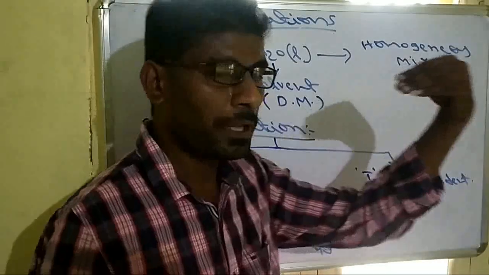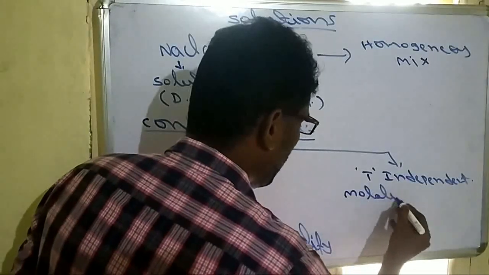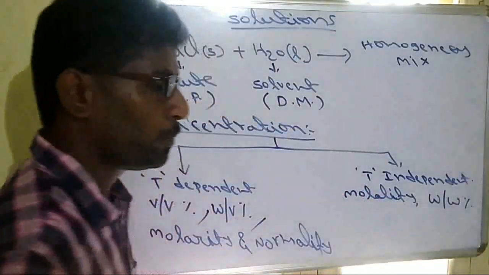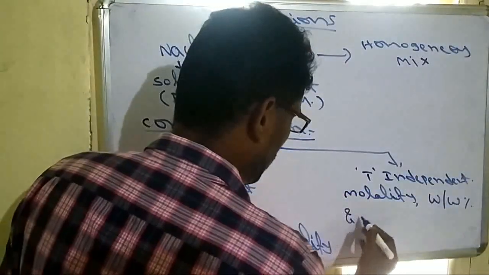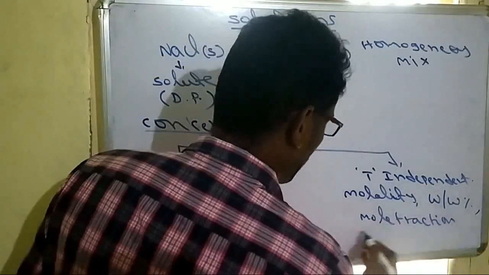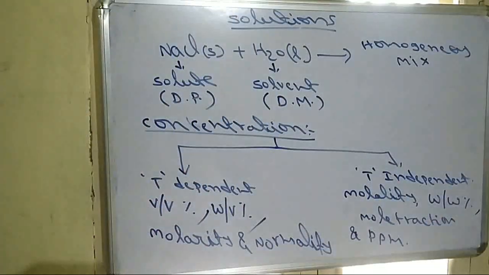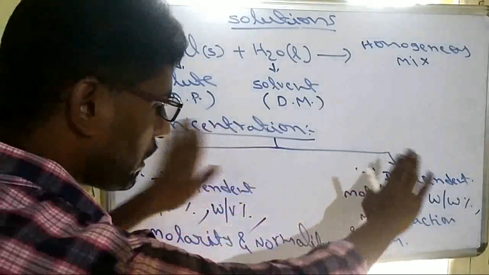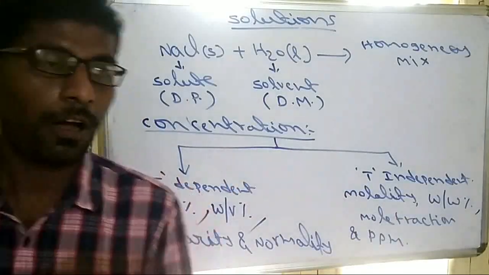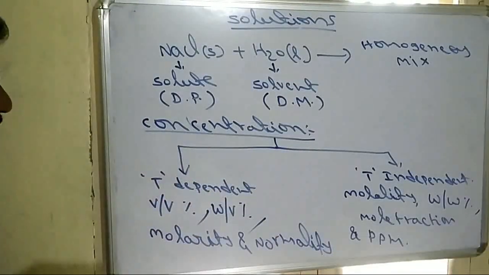And there are some temperature independent concentration terms also. Those are molality, W by W percent, that is weight by weight percent, mole fraction, and ppm. All these are temperature independent and the earlier ones are temperature dependent. All these are concentration terms, and with the help of any of these formulas we can determine how much solute is present. One by one we will see all these concentration terms.